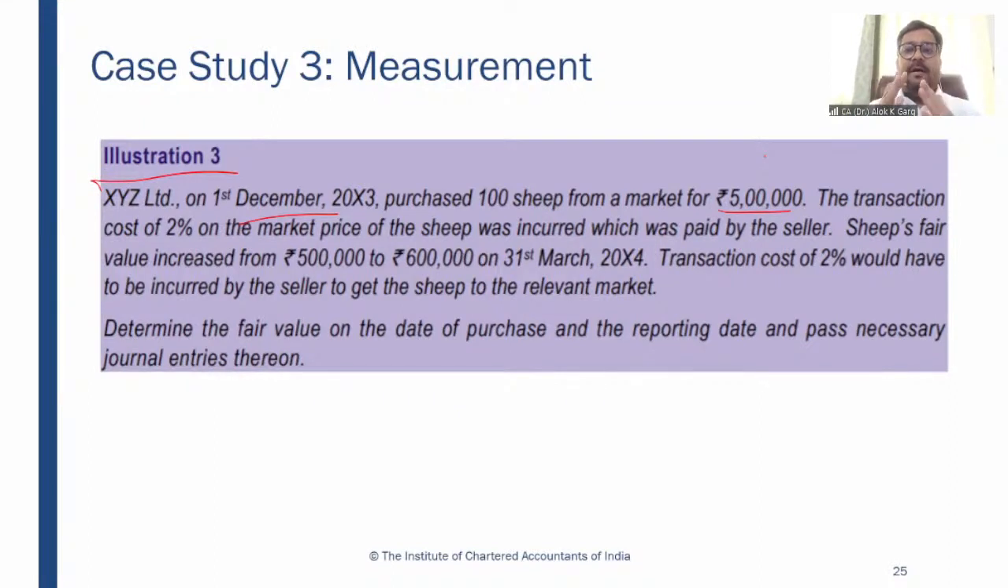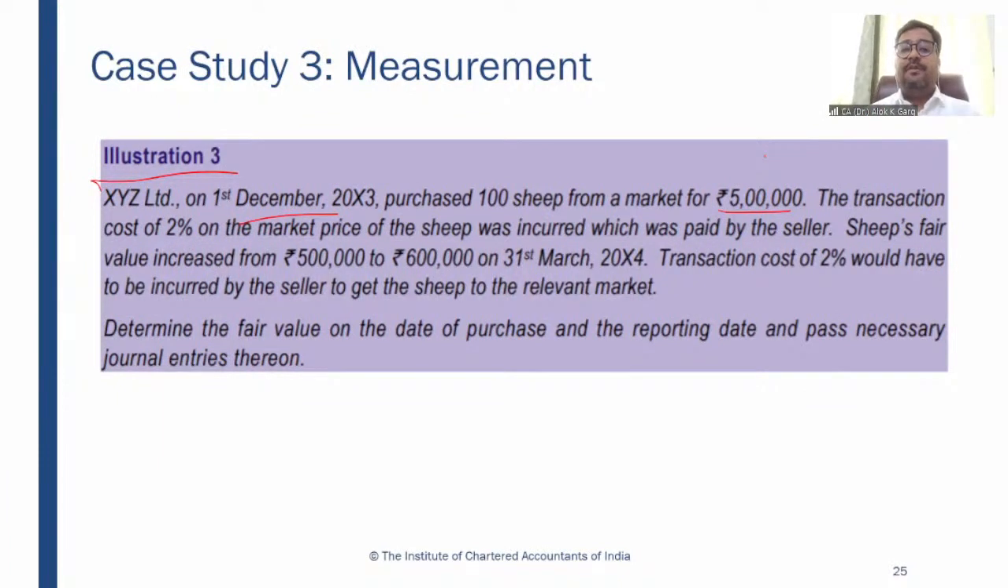So XYZ is a company and it is purchasing a sheep from the market, which is 5 lakh rupees. And the 2% transaction cost has to be paid by the seller. Means what is my cost to sell? 5 lakh multiplied by 2% is 10,000. Sheep's fair value increased from 5 lakh to 6 lakh on 31st March 2004. So on the reporting date, after 4 months, the fair value has been increased by 1 lakh rupees.